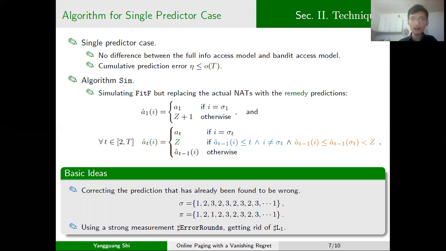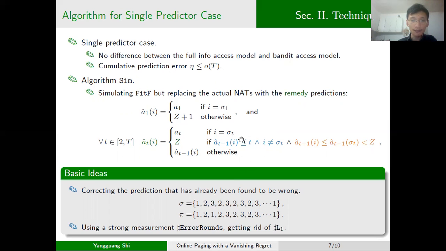So let's see an example. Suppose that n equals 3 and k equals 2. The initial cache configuration contains pages 1 and 2. In reality, page 1 is only requested at the beginning and the end. But in prediction, page 1 is also requested at round 3.